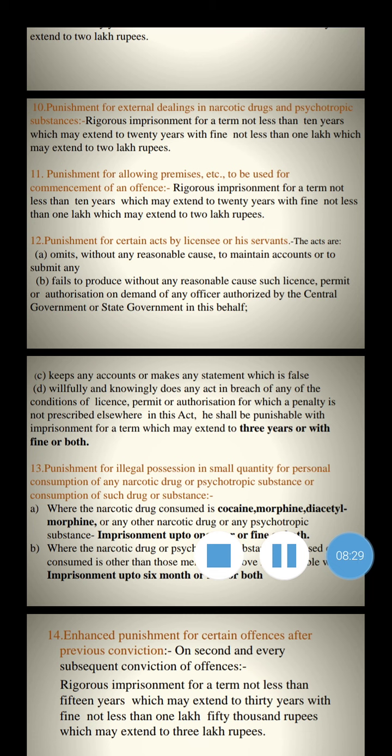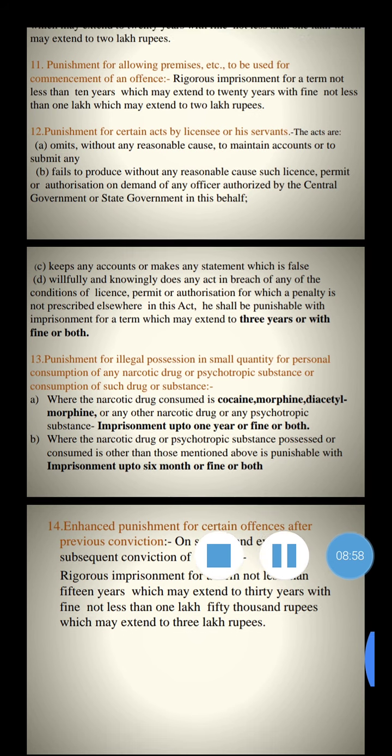Keeps any account or makes any statement which is false, or willfully and knowingly does any act in breach of any of the conditions of a license, permit or authorization for which a penalty is not prescribed elsewhere. For this act, he shall be punishable with imprisonment for a term which may be extended to 3 years, or with fine, or both.